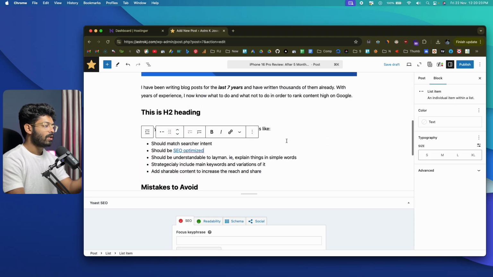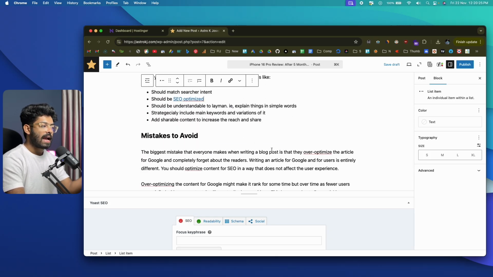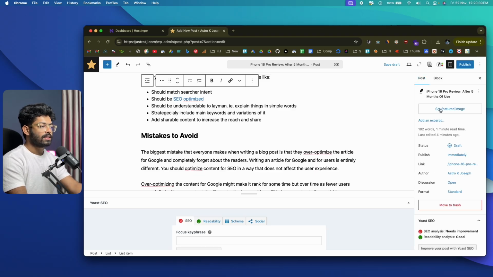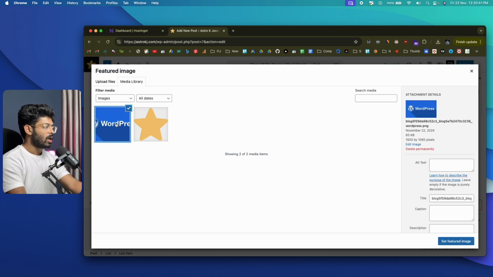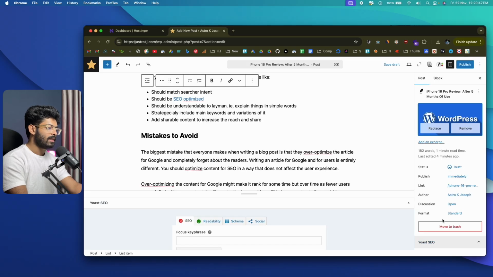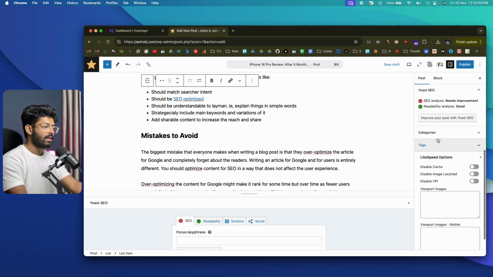Now in the same fashion, you can go ahead and start writing your content, add images, links, and do a whole bunch of other stuff. And if you want to configure and add a featured image, you can click on this option that says post and click on the set featured image option. And for now, I'll go ahead and select this one. So depending on your use case, you can go ahead and create a featured image, download it, and set it as the featured image. Now this is the image that you'll see when we view this page and also on the home page.